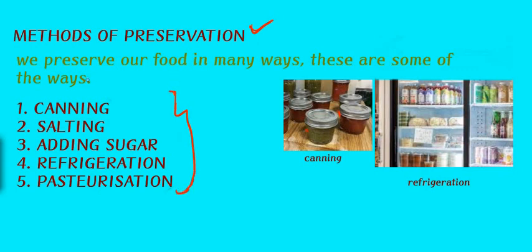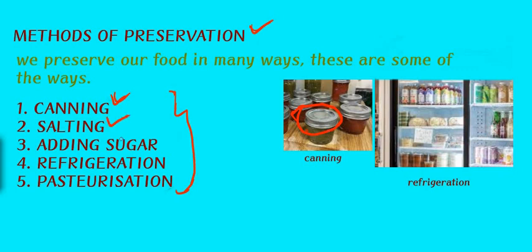Let's discuss them one by one. The first method is canning. In this type of preservation, the food is packed in a very airtight container, which helps us to preserve the food.